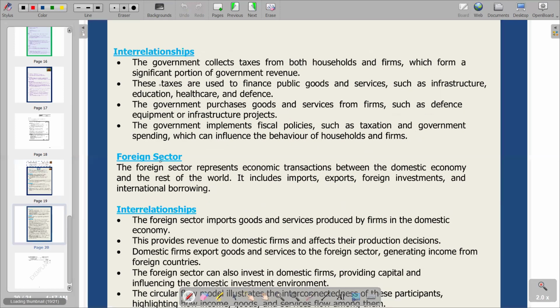On the next section, we are looking at the interrelationship, the connectedness between the government and other participants. The first point says the government collects taxes from both households and firms, which form a significant portion of government revenue. So we are seeing the movement of money flow from the households to the government, and also from the firms to the government, through the collection of taxes.